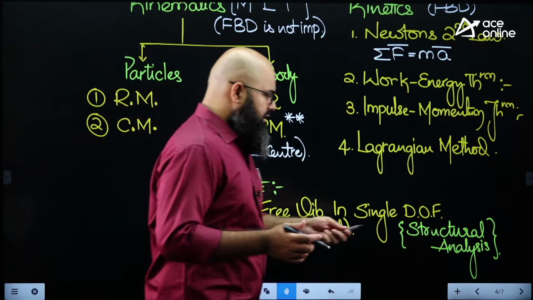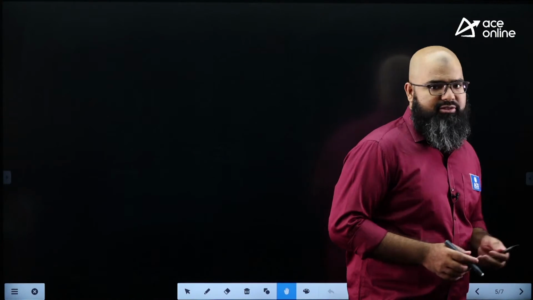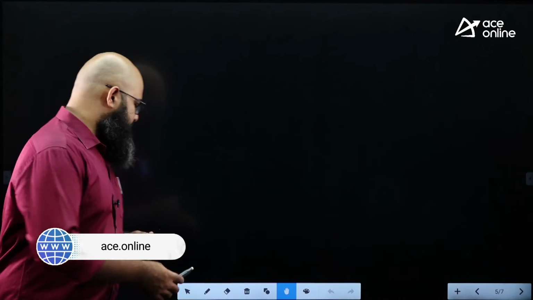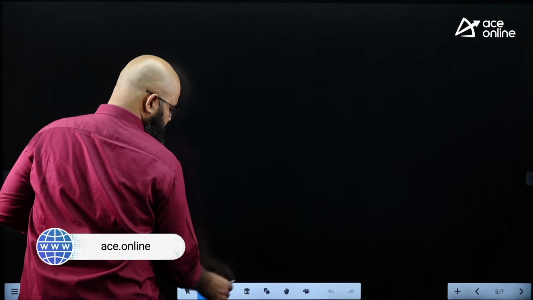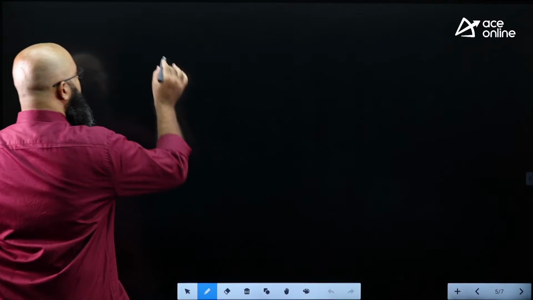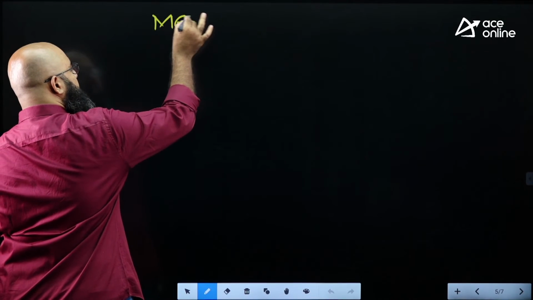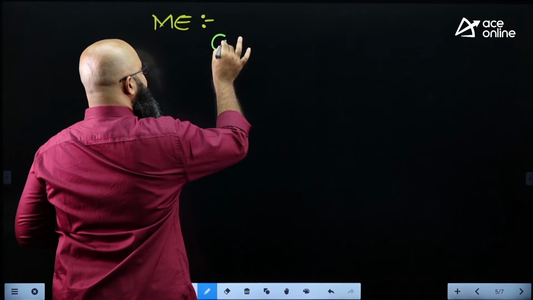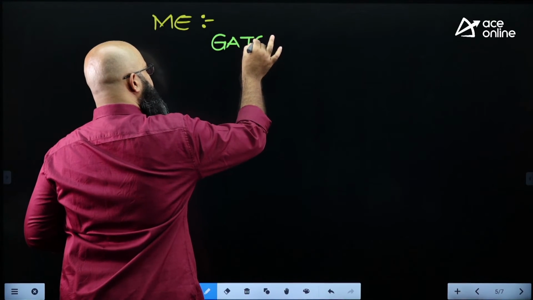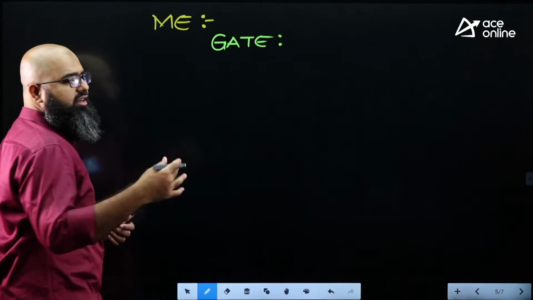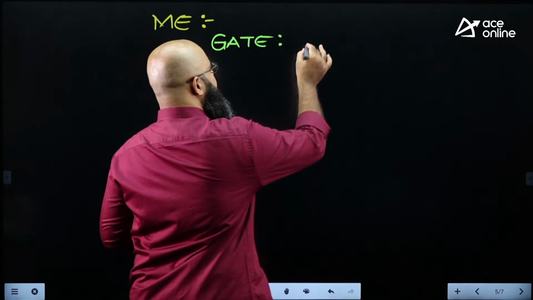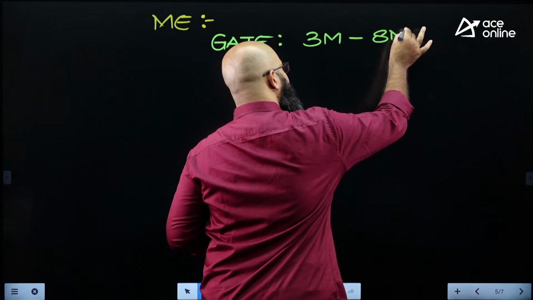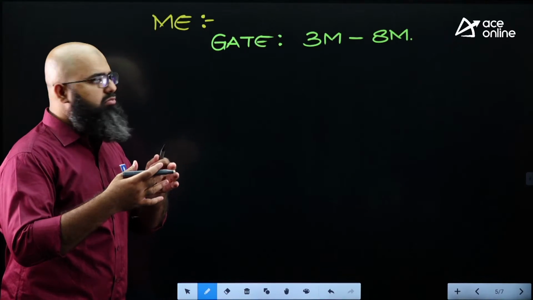Now moving further, after having discussed the syllabus, let us talk about the weightage. The weightage of this subject, let us start with first of all mechanical. Coming to mechanical engineering, the weightage of this subject in GATE examination, previously it used to be very low. Recently it has drastically increased. So you can expect anywhere from 3 marks up till, we have also seen 8 marks coming in one paper. So the window has become rather wide.